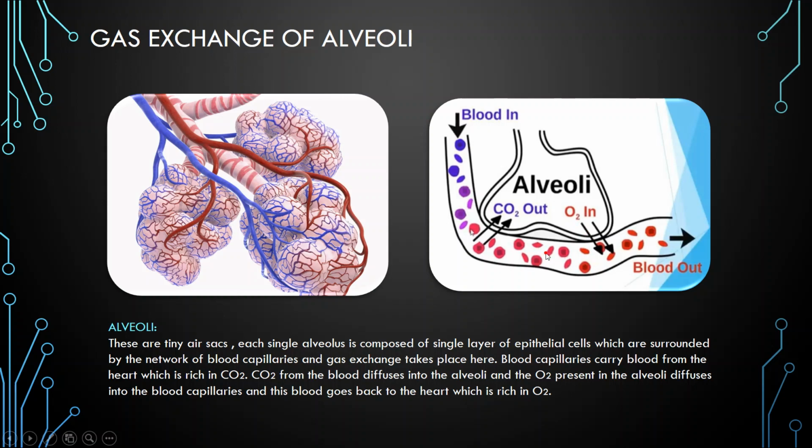This blood goes out from the other side of the vessel towards the heart. So the gaseous exchange takes place between the alveolar air and blood. This is all about the respiratory system.